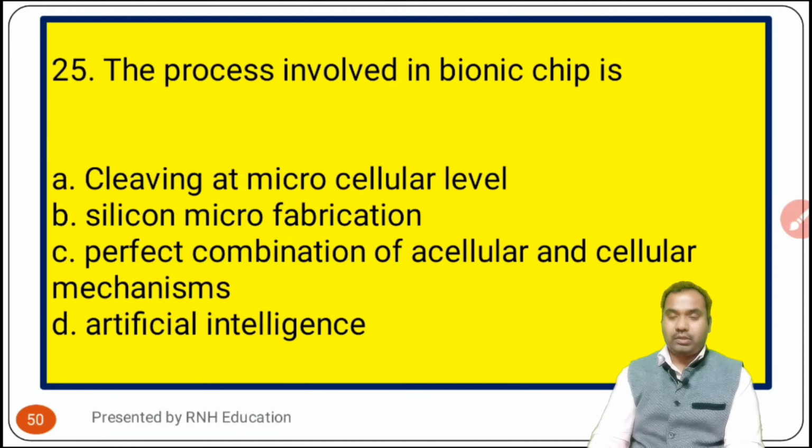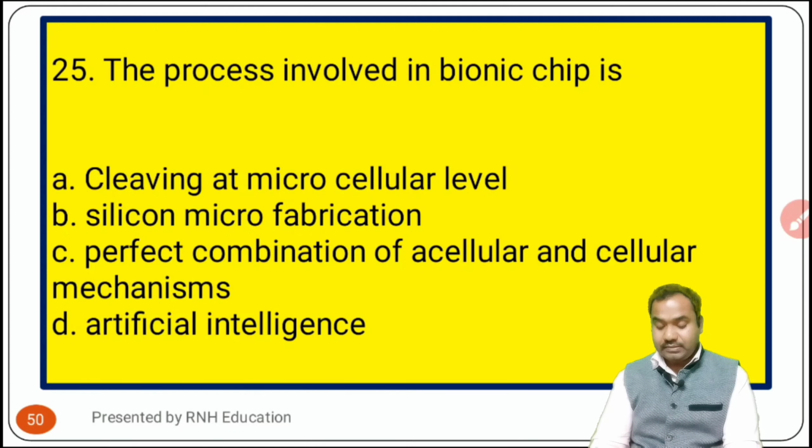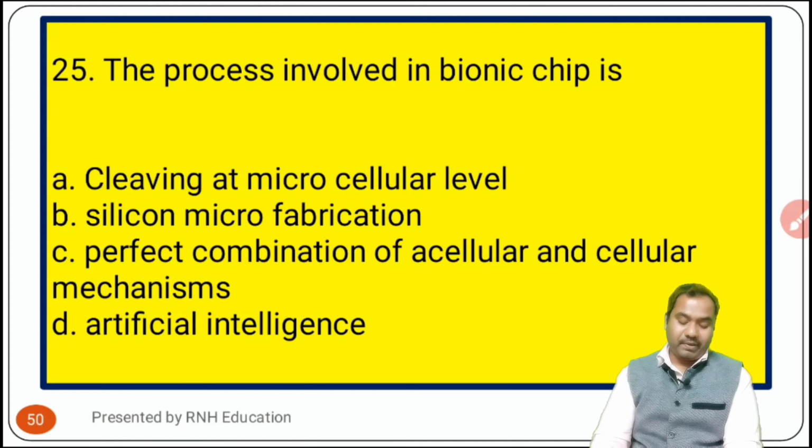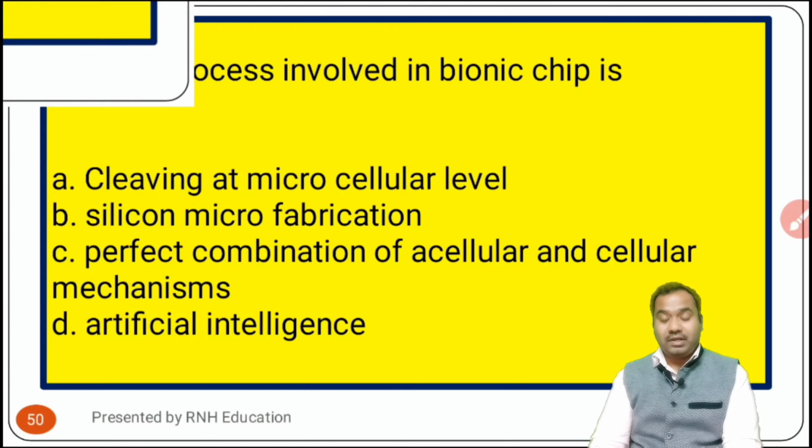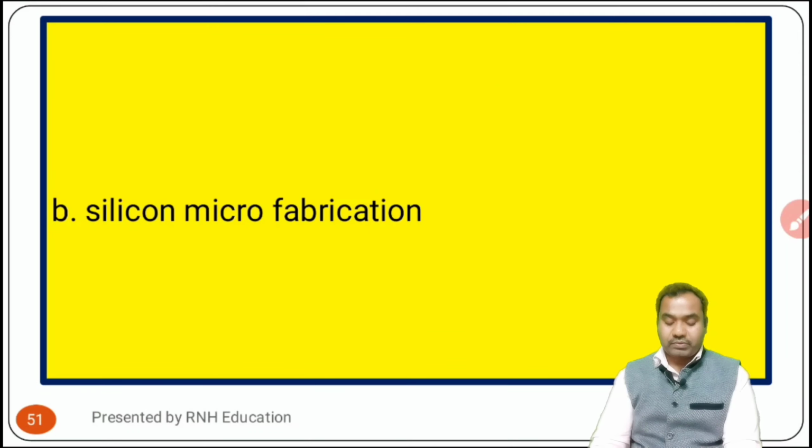Now the next and last one, question number 25. The process involved in bionic chip is. Options are A cleaving at microcellular level, B silicon microfabrication, option C perfect combination of cellular and cellular mechanisms, option D is artificial intelligence. Now check the answer. The answer is option B, that is silicon microfabrication.